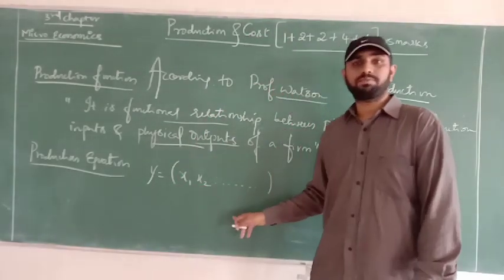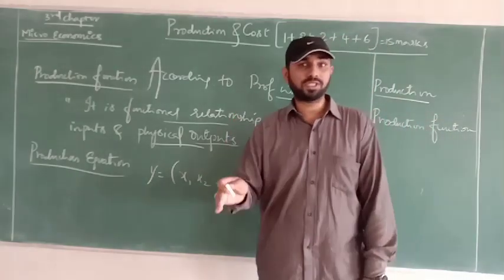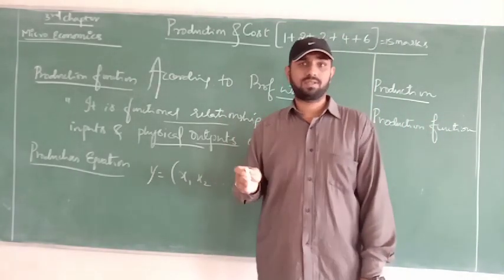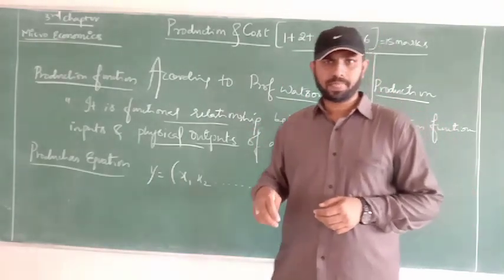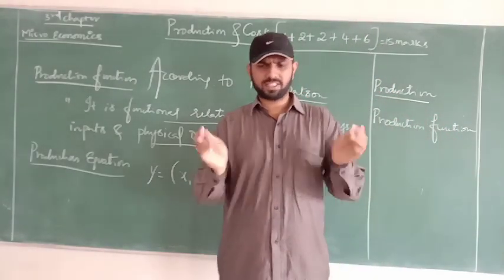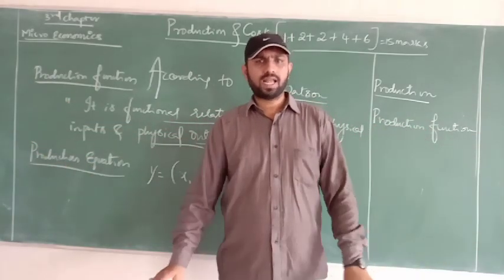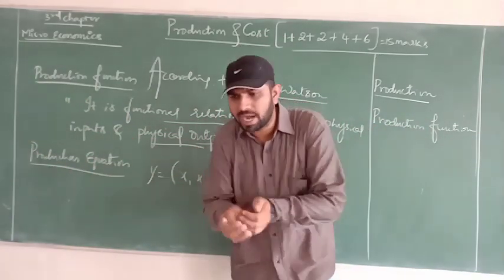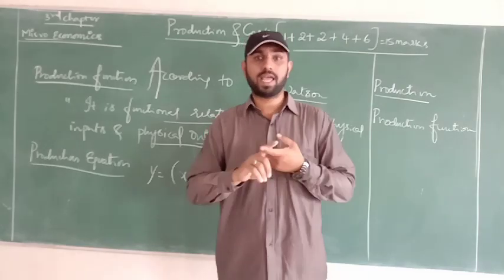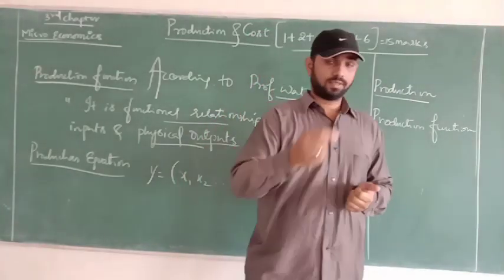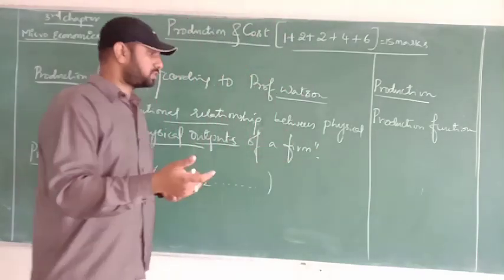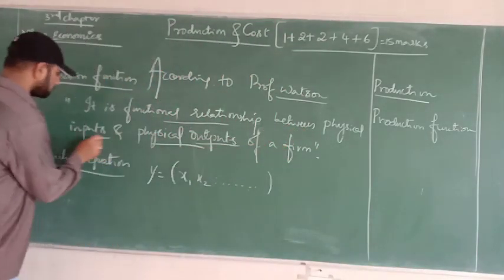And these physical inputs can be measured in physical numbers. For example, land is a basic element of production, so it should be measured as this much or that much land. You have to measure in acres or number of square feet. That is where you can measure physical inputs.